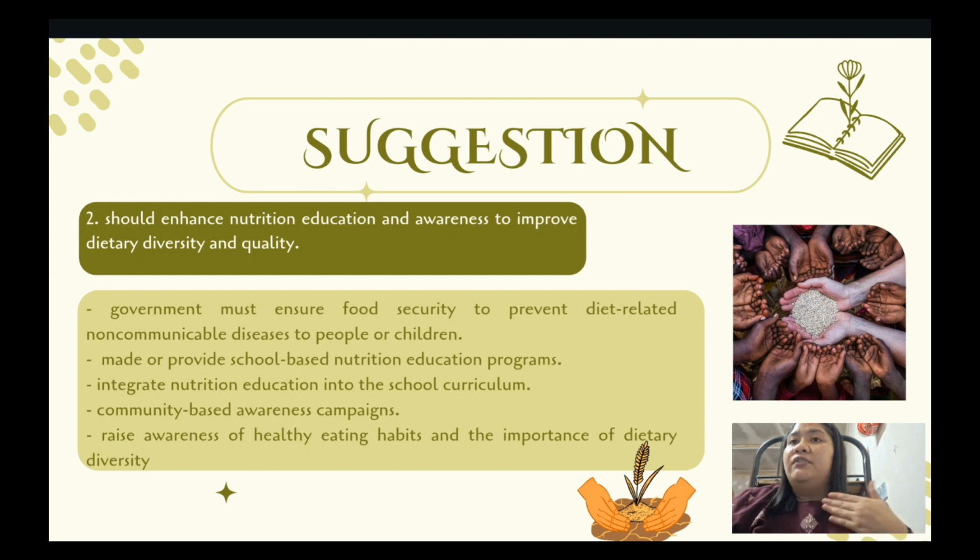For example, the government can provide a school-based nutrition education program. This integrates nutrition education into the school curriculum to promote healthy eating habits among children. So through initiatives such as school nutrition programs, this can raise awareness of healthy eating and improve the nutritional knowledge, attitude and practices of school children. So that's all for the suggestion.